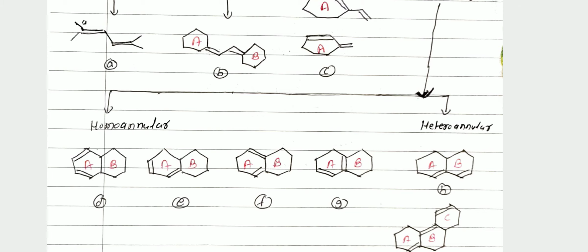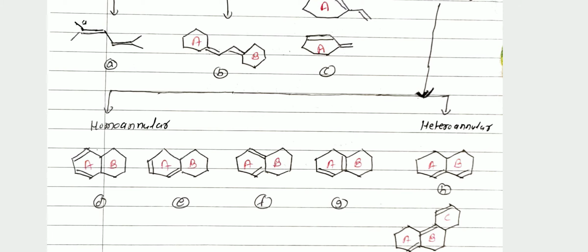You see the structure H. Here ring A and ring B are the two rings, and both contain a double bond: A contains one double bond, B contains one double bond, and our requirement is the diene. Therefore these two double bonds are present in two rings, so it is called heteroannular diene.